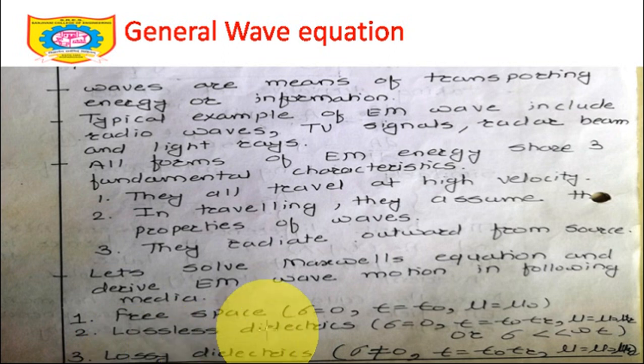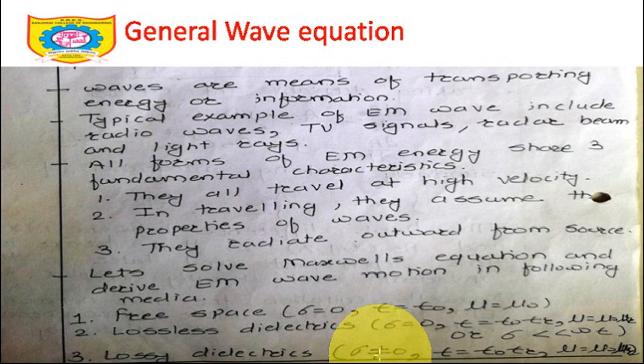That thing is clear. And then the lossy dielectric. One more thing is that for a lossless dielectric, sigma is much less than omega epsilon, but it's not exactly 0. You know the relationship between sigma and omega epsilon; we studied this in unit number 4. It's called the loss tangent, tan delta. And a lossy dielectric is a dielectric which is conducting in nature.